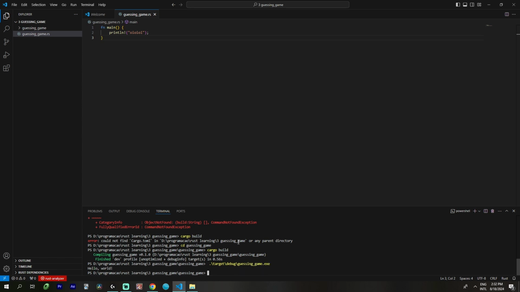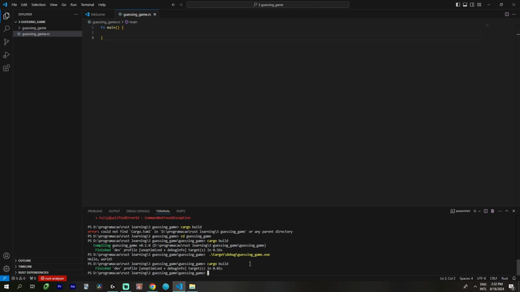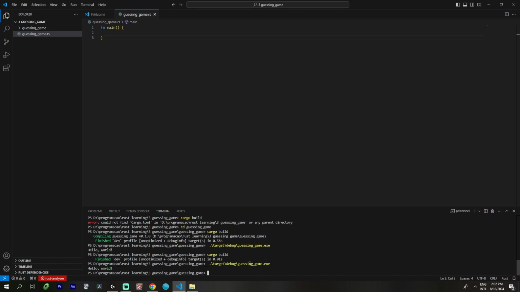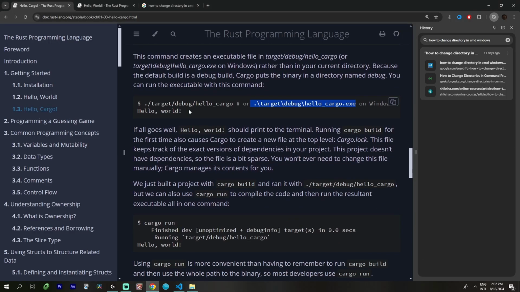Hello, oh my god, it's saying hello world. Why? Okay. What is going on? Let's see. Why is it printing hello world? Cargo build. Hello world again. There's something really wrong going on.